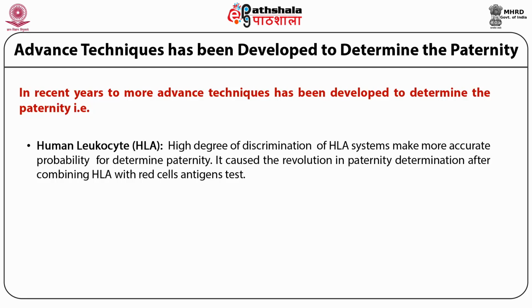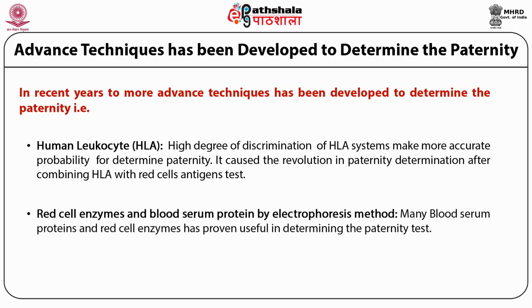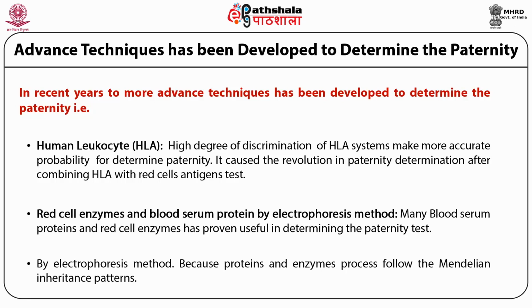It caused a revolution in paternity determination after combining HLA with red cell antigen tests. The second advanced technique is the red cell enzyme and blood serum protein electrophoresis method. Many blood serum proteins and red cell enzymes have proven useful in paternity testing because proteins and enzymes follow the Mendelian inheritance pattern.